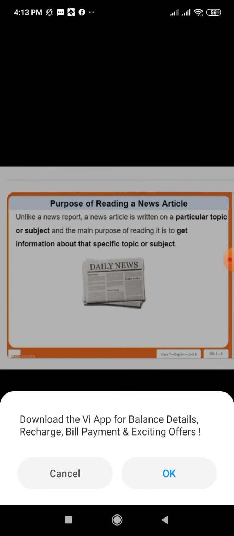So here we have the information about news articles. Students, a news article is a little bit different from a news report. A news report is related to a person or events, but it highlights the major news. For example, if we are talking about GDP which is falling during this period, in a news report we can just write that GDP is falling at this point.